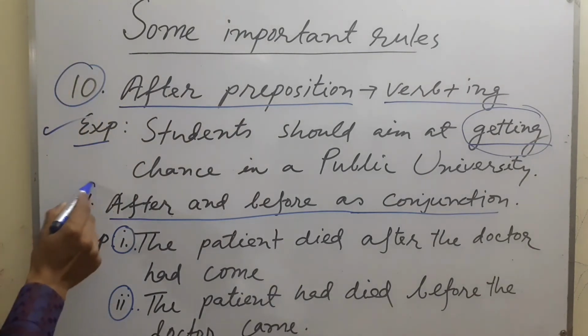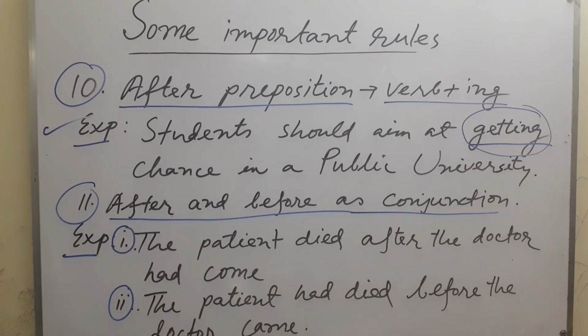Rule number 11: after and before as conjunctions. There are some conjunctions, after, before, while, since, and they are used as conjunctions, and they have certain rules. I am telling you about the rules of after and before as conjunctions.